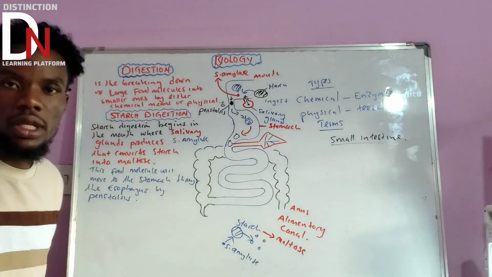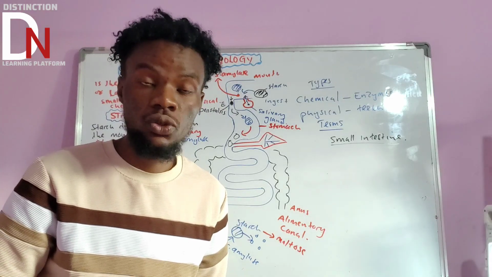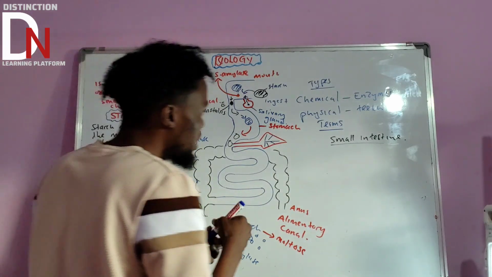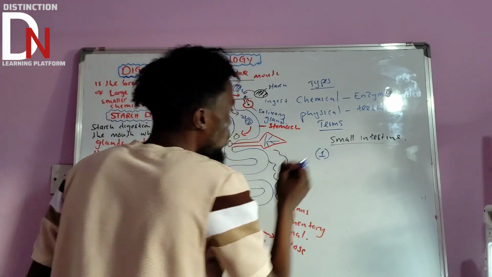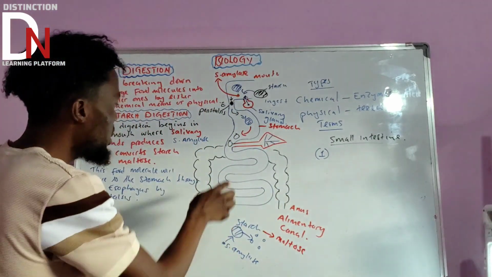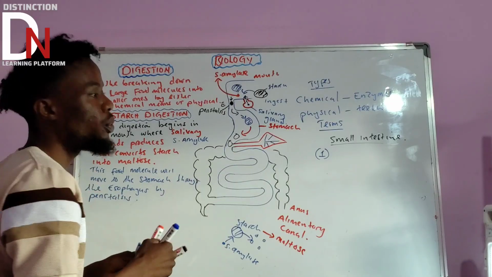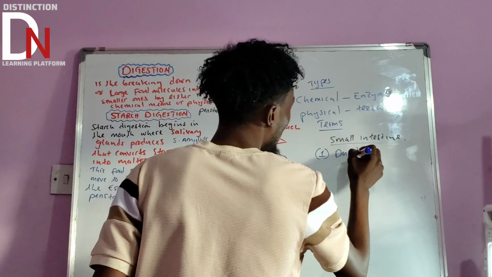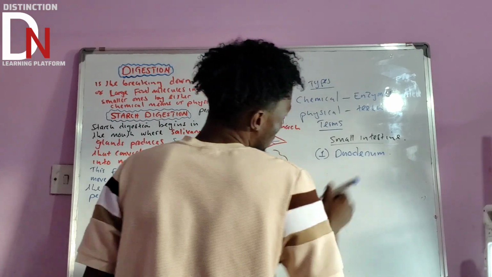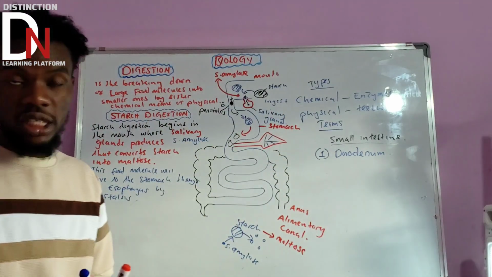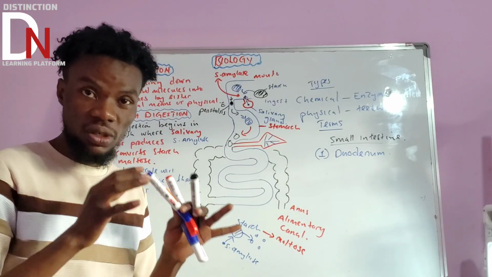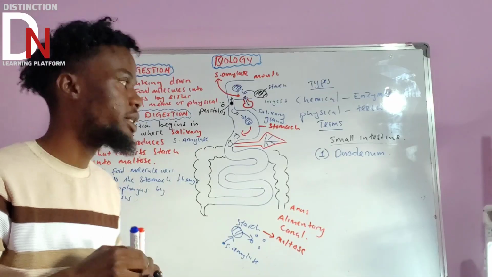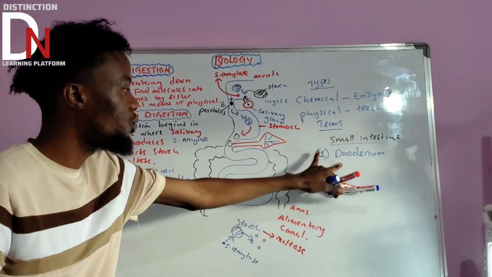Now, these small intestines are categorized into three important parts. What is the first part of the small intestine? We call it duodenum. You need to know the three important parts of the small intestine because digestion of starch also happens in very important parts of the small intestine. So the first part is what we call duodenum.